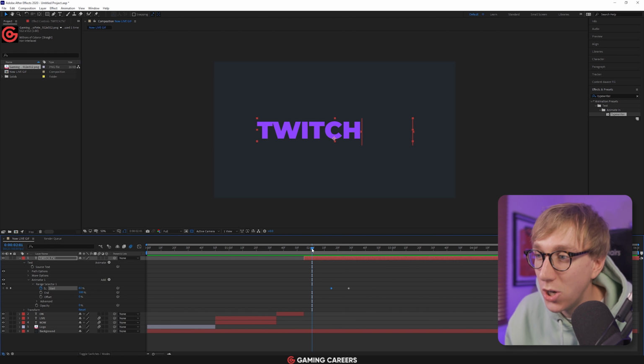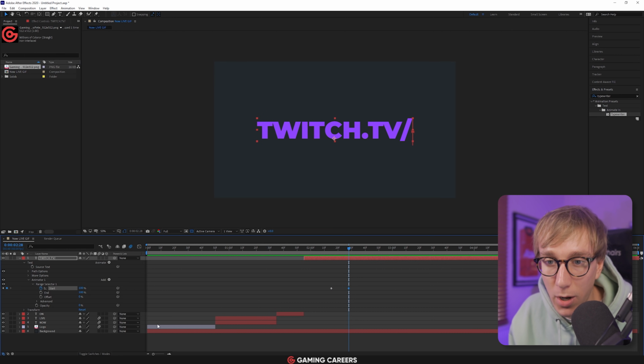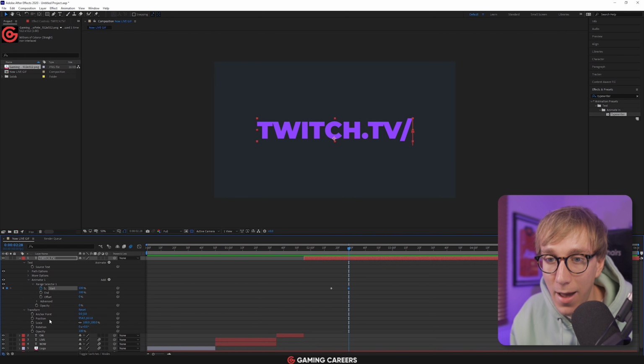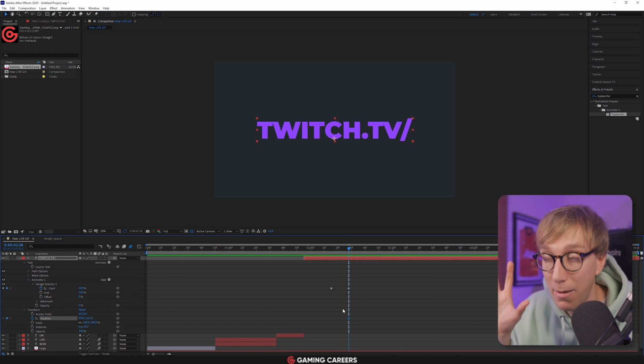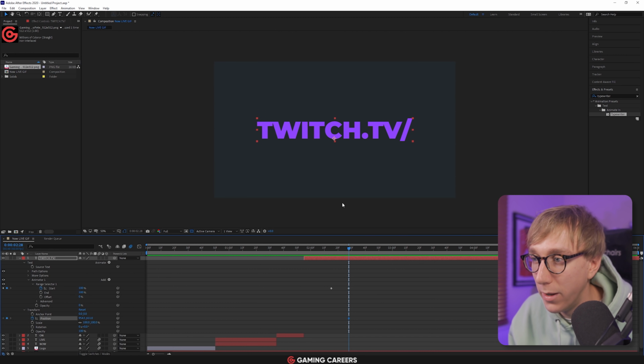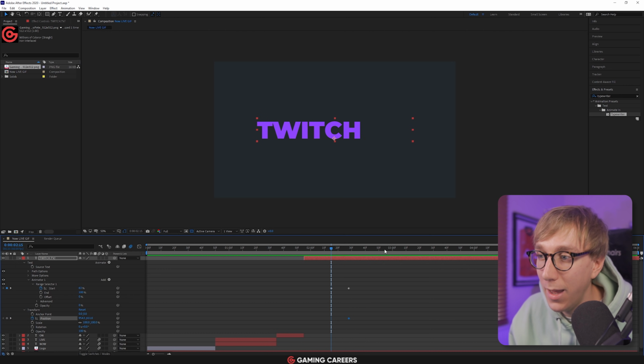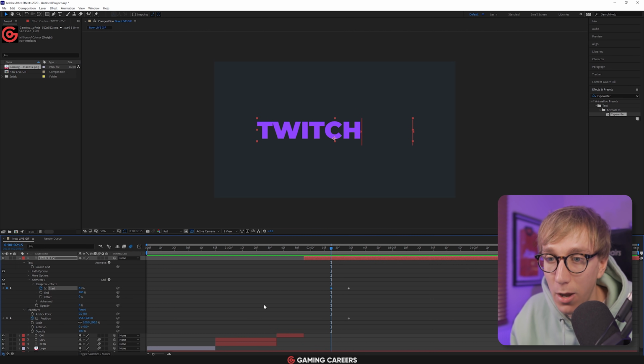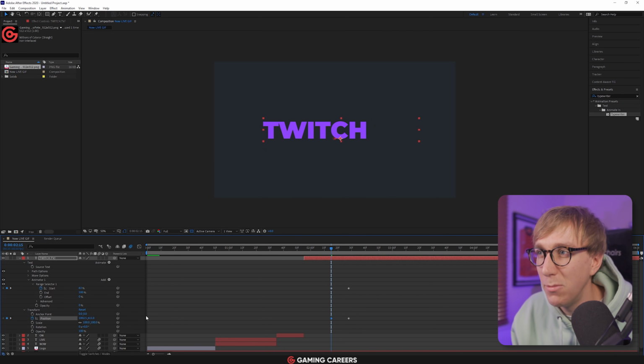We're going to play around with the position keyframes again. Let's drag our timeline to the finished keyframe here, where the full word is typed out, open up our transform properties so that we can see position, and add a keyframe here, because this is the position we want it to be in at this point. But if we move back in time to when just the word Twitch is typed, here in this keyframe, we want to center this. So again, we can use the right and left keys to center this word. And I'm just going to eyeball this.